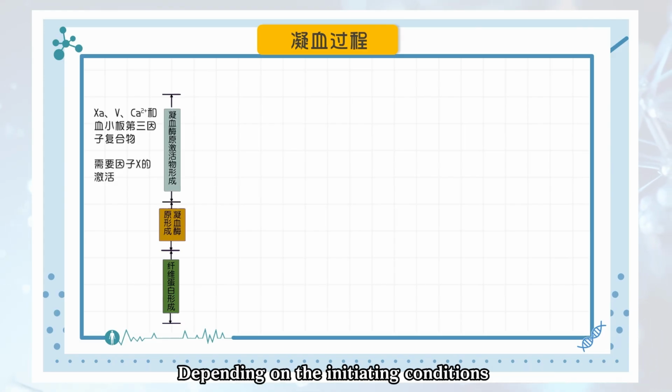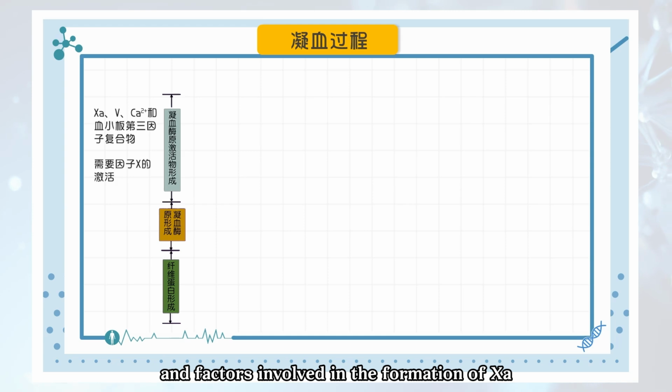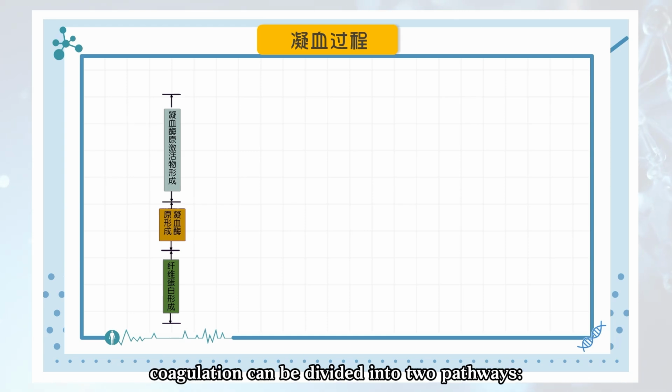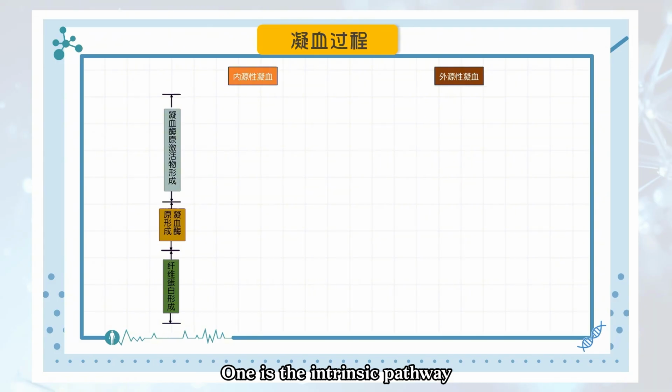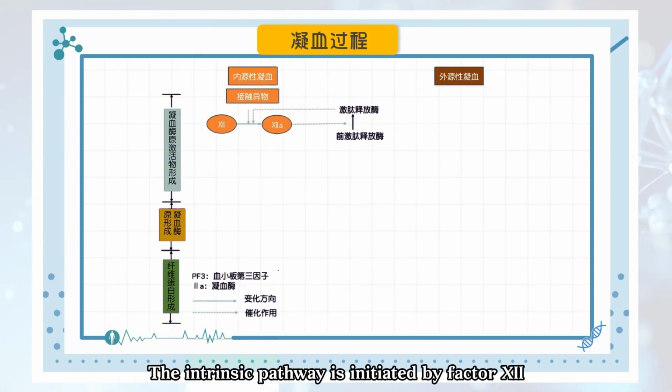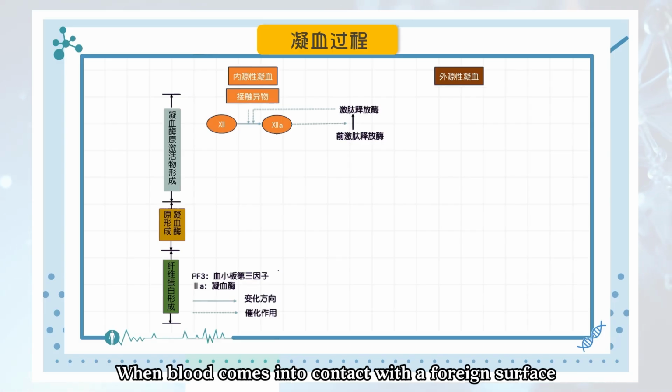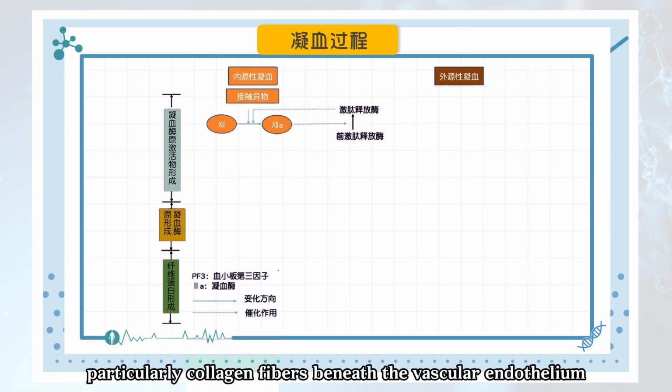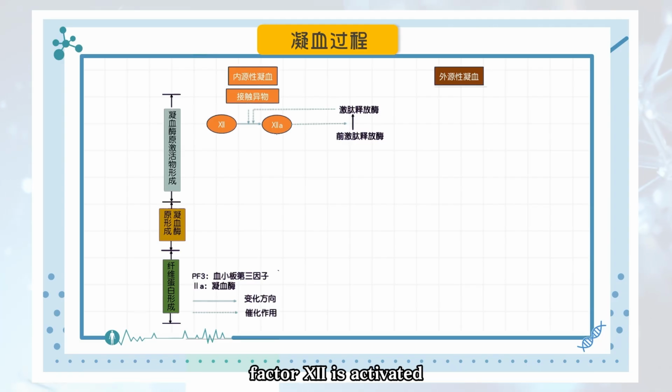Depending on the initiating conditions and factors involved in the formation of Xa, coagulation can be divided into 2 pathways. One is the intrinsic pathway, and the other is the extrinsic pathway. The intrinsic pathway is initiated by factor XII. When blood comes into contact with a foreign surface, particularly collagen fibers beneath the vascular endothelium, factor XII is activated.